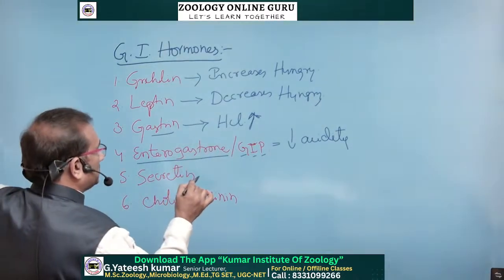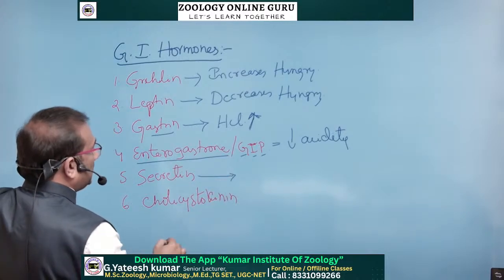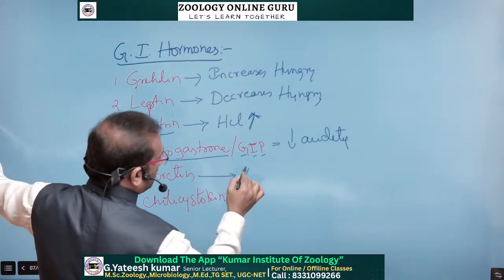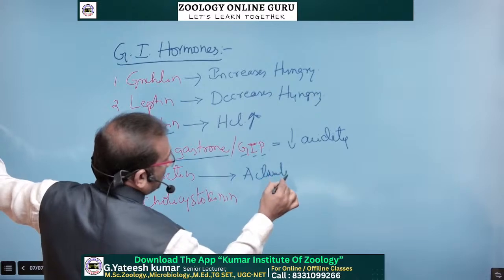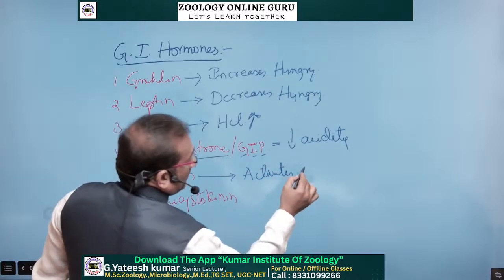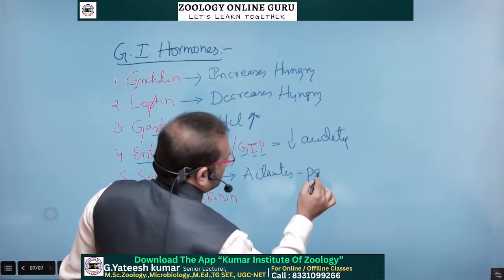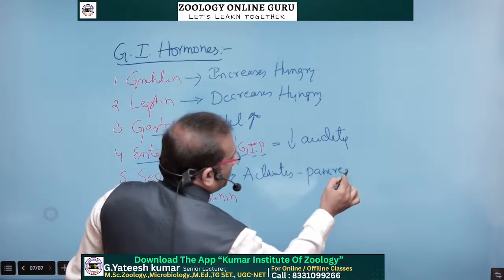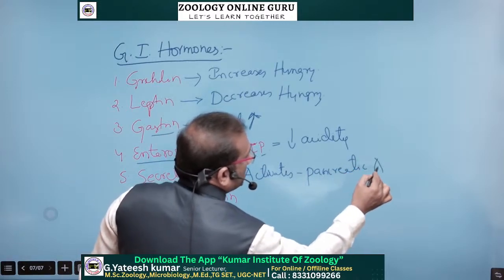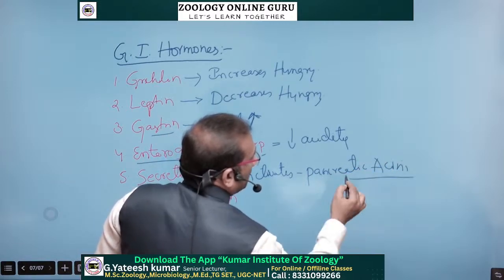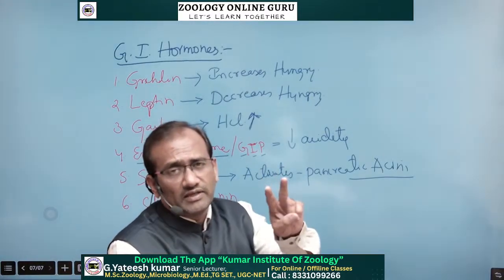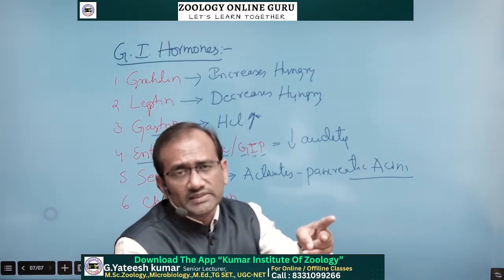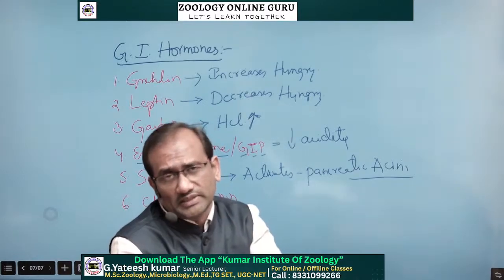Secretin hormone activates the pancreatic acini cells, which we discussed in the last class. In the pancreas, two types of cells are there: one is enzyme-producing cells and the second is hormone-producing cells.